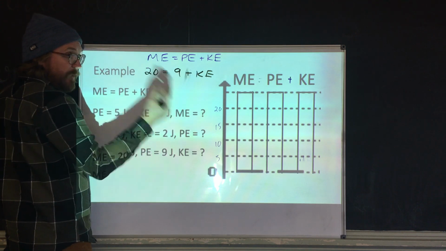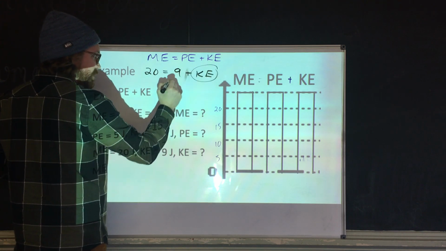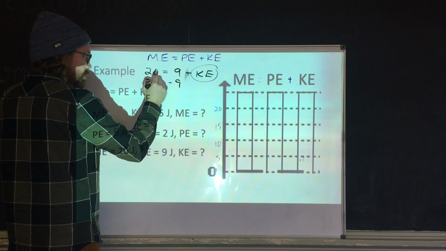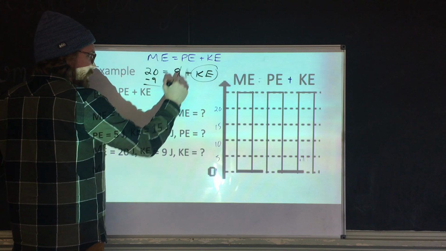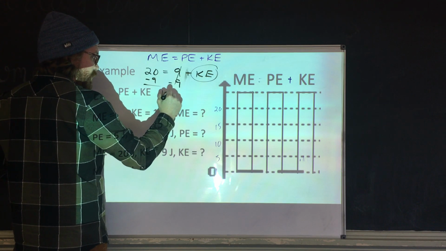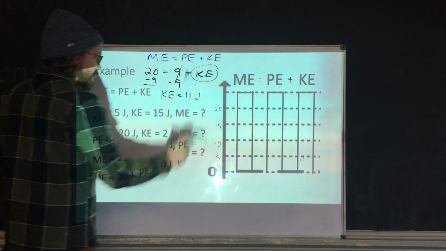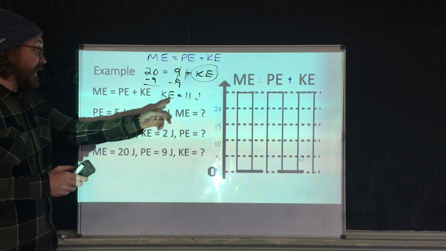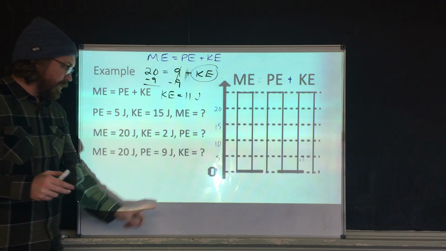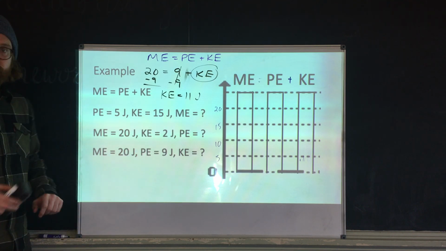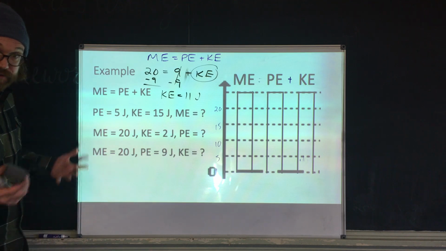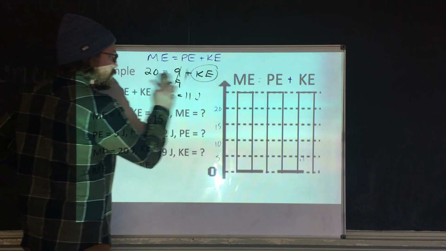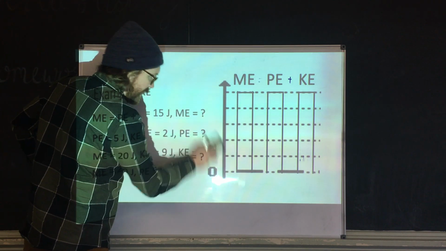We're going to add these. This is addition, so we have to do the opposite. We're trying to get K by itself, so we're going to subtract 9. Whatever we do to that side, we do to this side. 9 minus 9 is 0. And 20 minus 9 gives us 11 joules of potential energy, or kinetic energy, excuse me. 11 plus 9 equals 20. Pretty straightforward, right? Not insanely complicated.